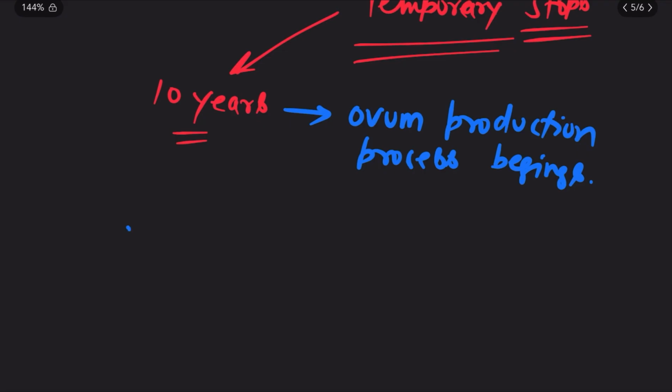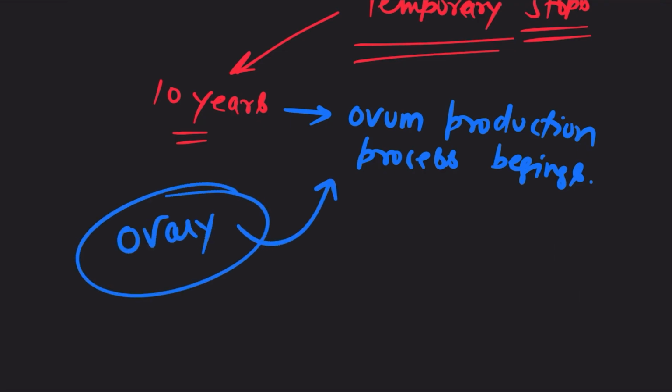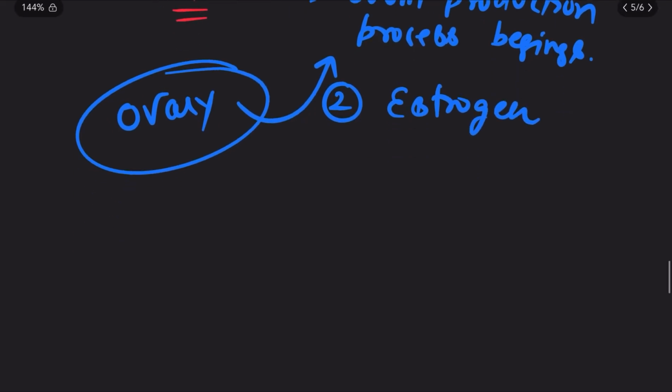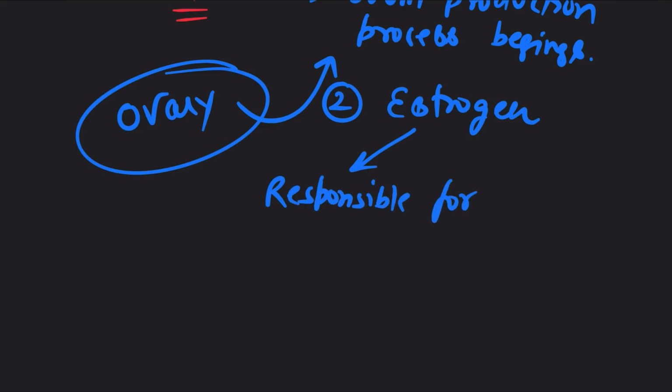And the organ which is responsible for the production of ovum, yes, it's the ovary. So it's the first function of the ovary. And the second function of the ovary is the formation of a hormone that is known as estrogen. And this estrogen is responsible for certain changes in the human female.